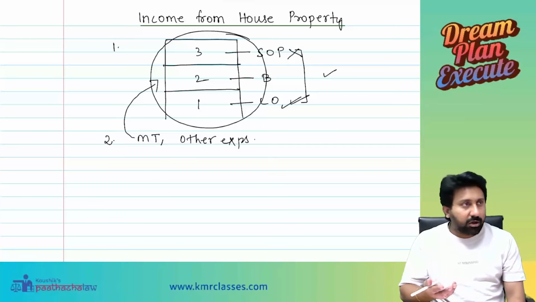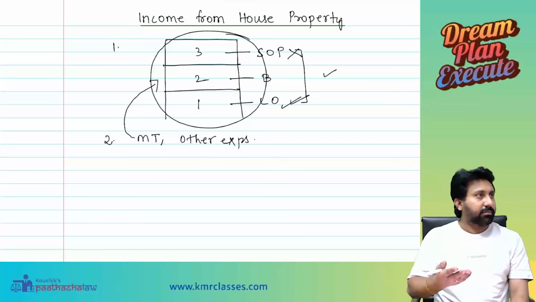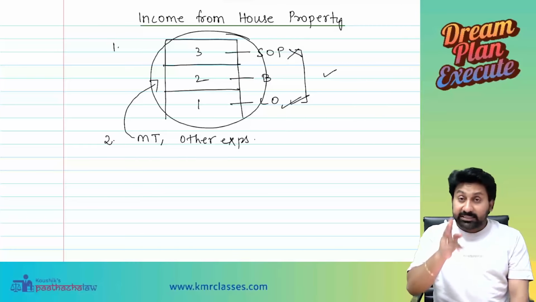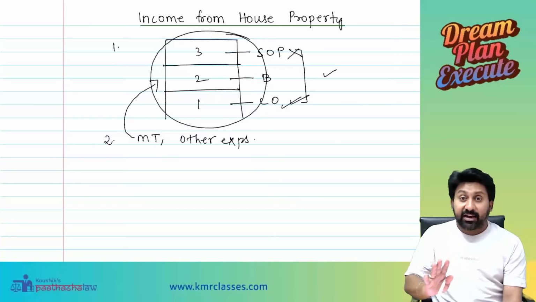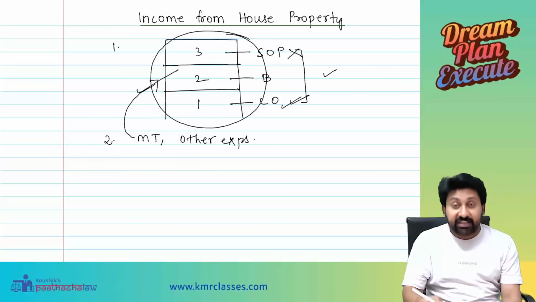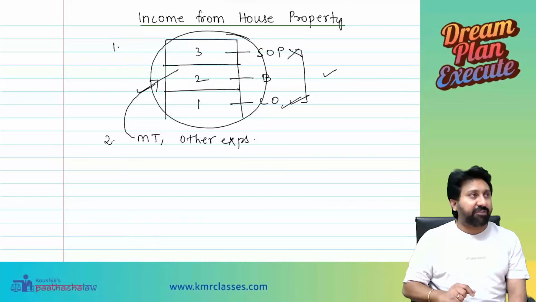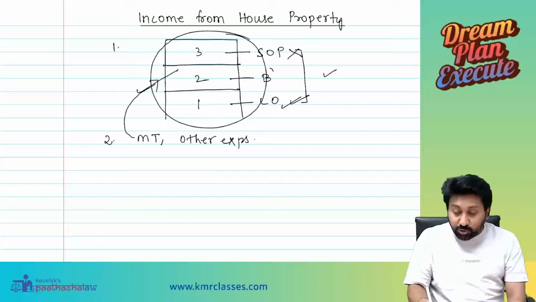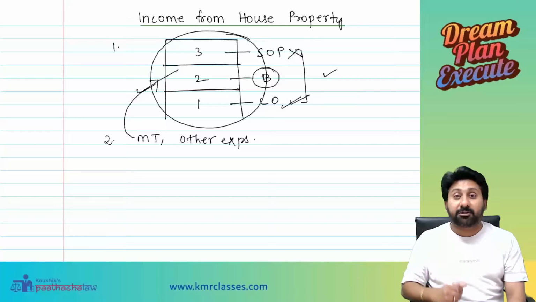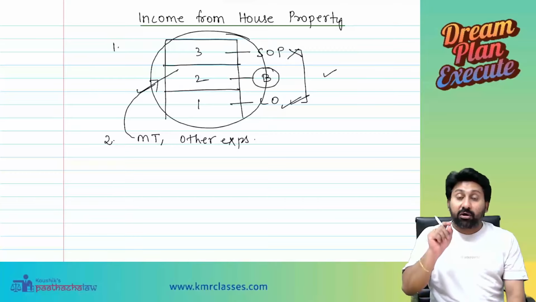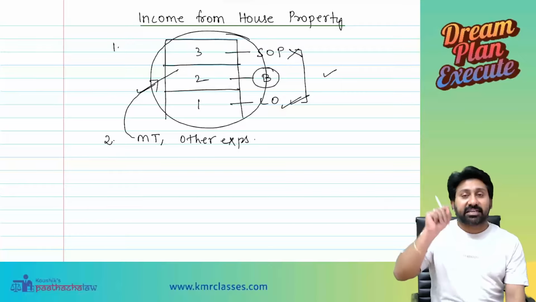I'm talking to you all. Everyone. Okay. Second, the story doesn't end there. Whenever a question is given like this, along with IFHP, the PGBP head also will get affected, because the building is used to some extent for the purpose of business. Therefore, this will be claimed as a business expenditure.